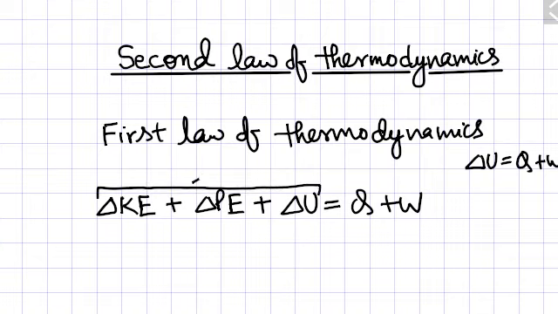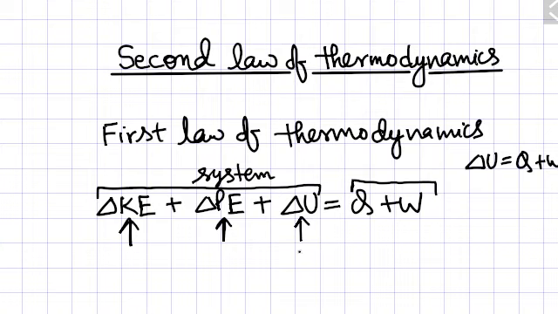system that we are studying, and this is for the surroundings, the heat and work that is interchanged to the surroundings from the system. So this is the kinetic energy change of the system, this is the potential energy change of the system, and this is the internal energy change of the system.